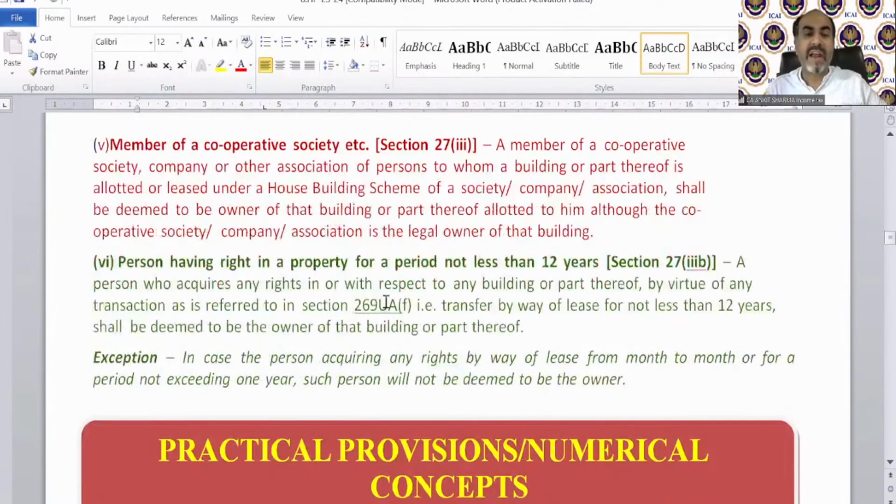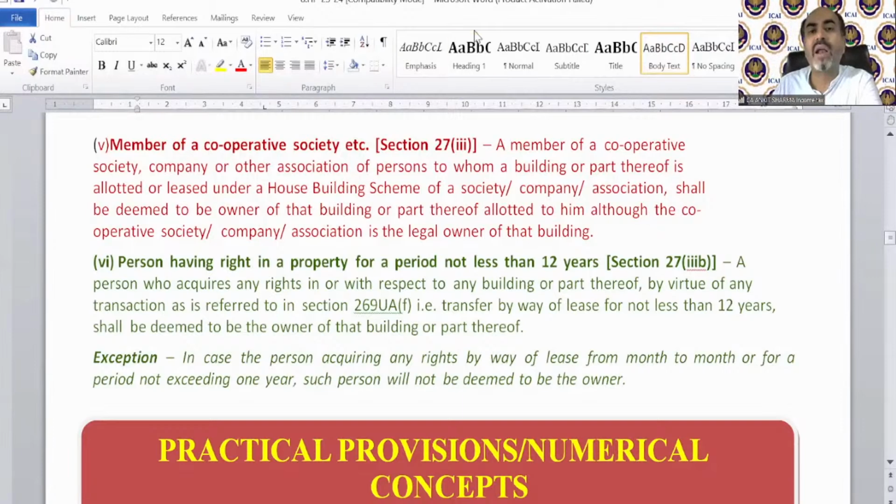Next, person having right in a property for a period not less than 12 years. A person who acquires any right in or with respect to any building or part thereof by virtue of any transaction as referred to in section 269UA(f), that is transfer by way of lease for not less than 12 years, shall be deemed to be the owner of that building or part thereof.